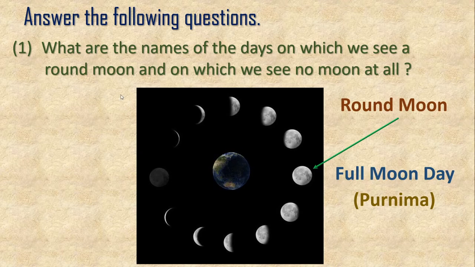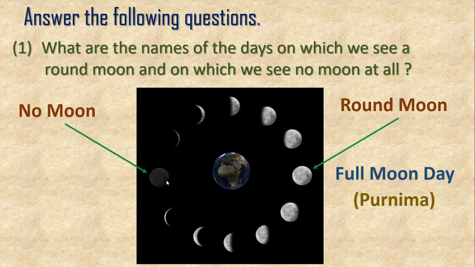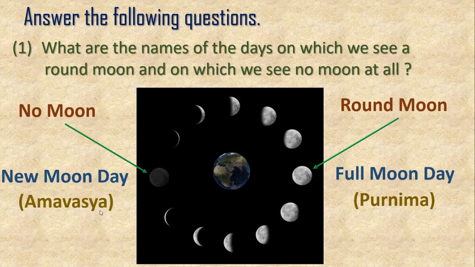Okay, and what is the name for no moon day? Yes, here we cannot see the moon from the earth, isn't it? So on that day we can't see the moon, and that day is called new moon day, right? And in Hindi and Marathi we call it Amavasya.